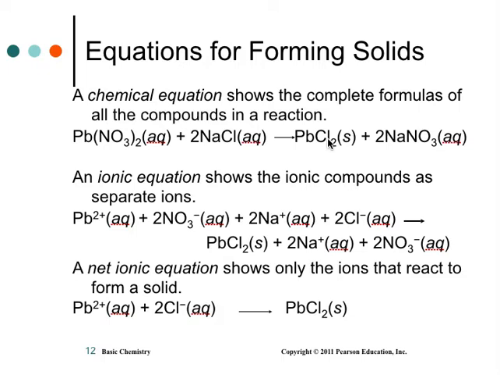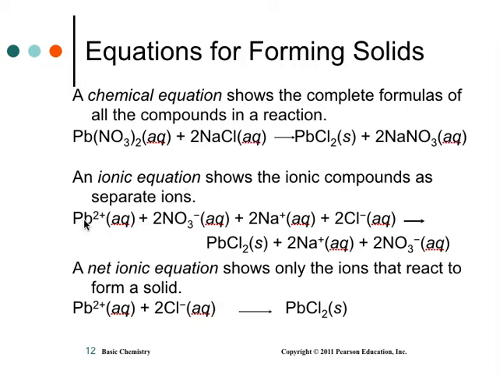Okay, and this takes a little bit of thinking to get your head around, but you're looking for insolubles. If everything's soluble, essentially nothing's connected. Everything's floating separately. If it's insoluble, then it connects and falls out of solution. So a chemical equation shows you all of the compounds that you're getting. An ionic solution equation breaks everything down into the ions.